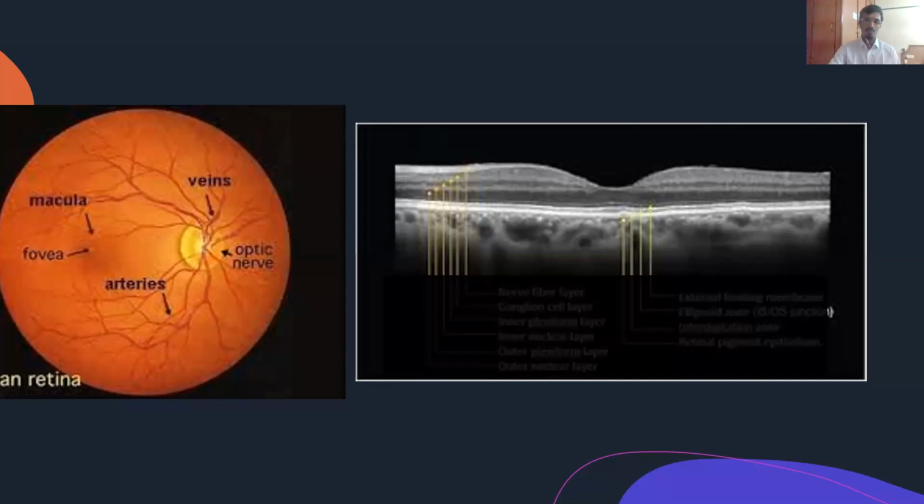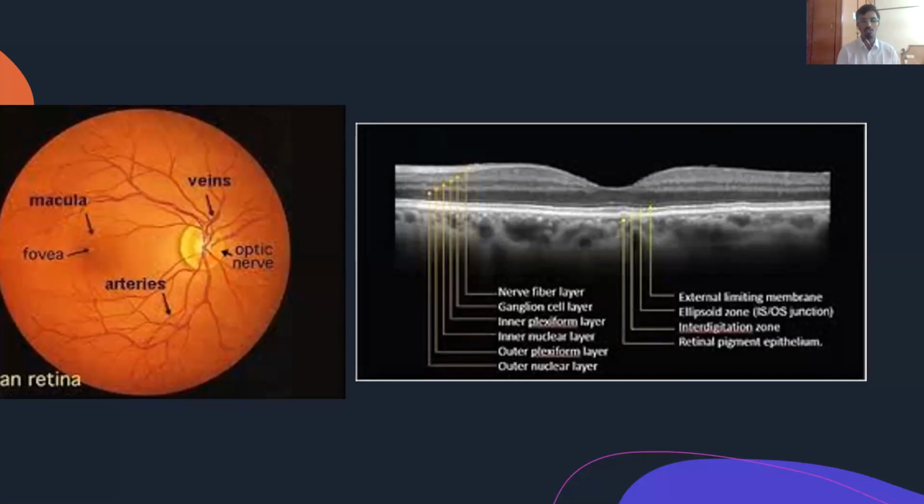Okay, you're absolutely right. So what we do is the photoreceptor layer nowadays is split. After the ELM, you have the ellipsoid zone, which is the ISOS, the inner segment and outer segment junction, and you have the interdigitation zone, and then you have the RPE-Bruch's complex. That's how the retinal layers are.